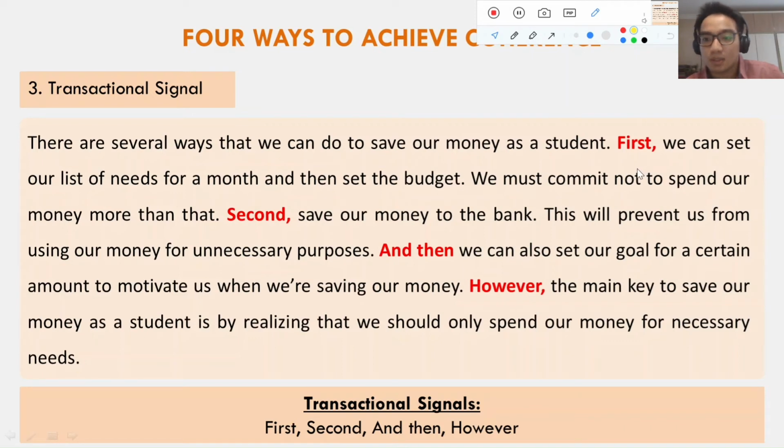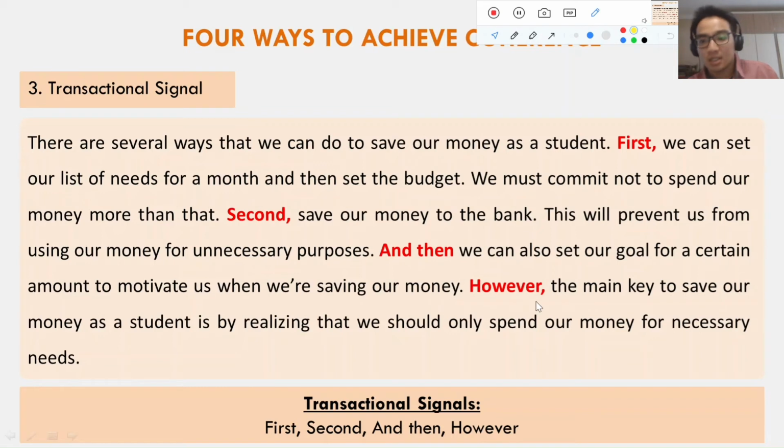So at the first place, of course, we should use first. We should not use second and third in the first position, right? We should use first. First, we can set our list of needs for a month and then set the budget. We must commit not to spend our money more than that. Second, okay, this is a transition signal. Second, save our money to the bank. This will prevent us from using our money for unnecessary purposes. And then, okay, this is also a transition signal. And then we can also set our goal for a certain amount to motivate us when we're saving our money.